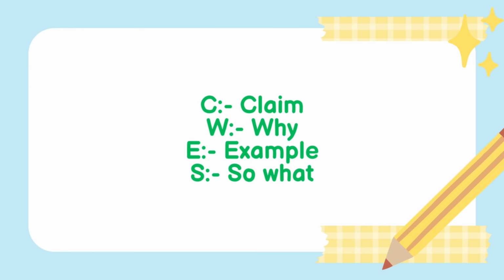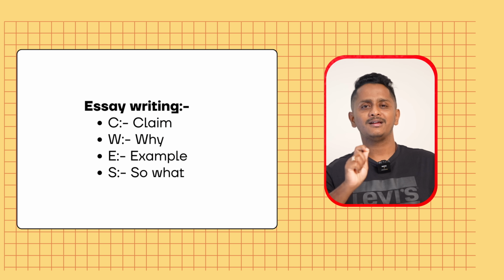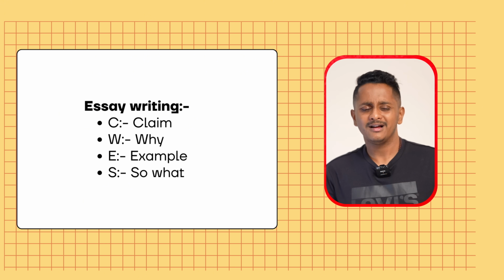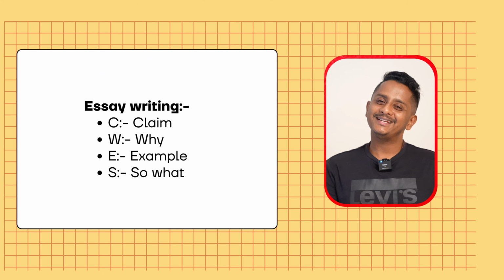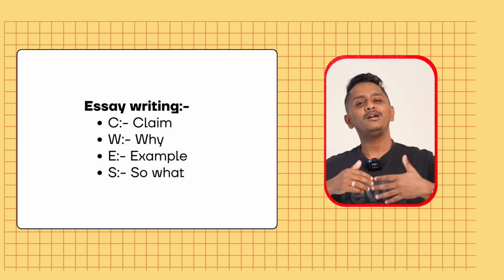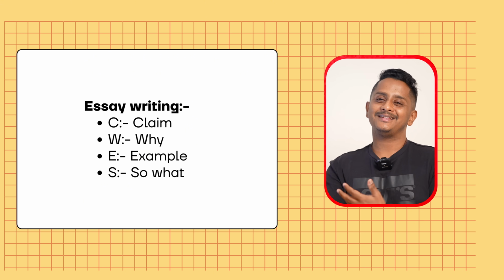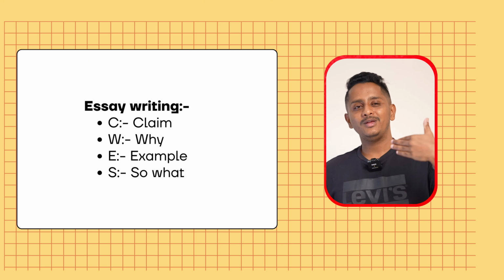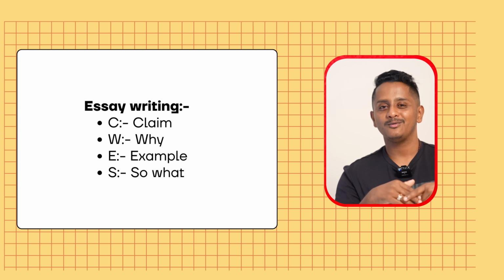That's the problem. We have this framework called CWES. Claim, why, example, so what? Claim is your point. Why? Why do you think this is an idea? Why is the supporting idea. Claim, why, example, talk about an example. So what? Add consequence of it as a result or conclusion. CWES, you just follow the framework. 1 paragraph is done and dusted. Basically, you brainstorm, transform them into sentences, from sentences to paragraph, then to multiple paragraphs, finish the entire essay.